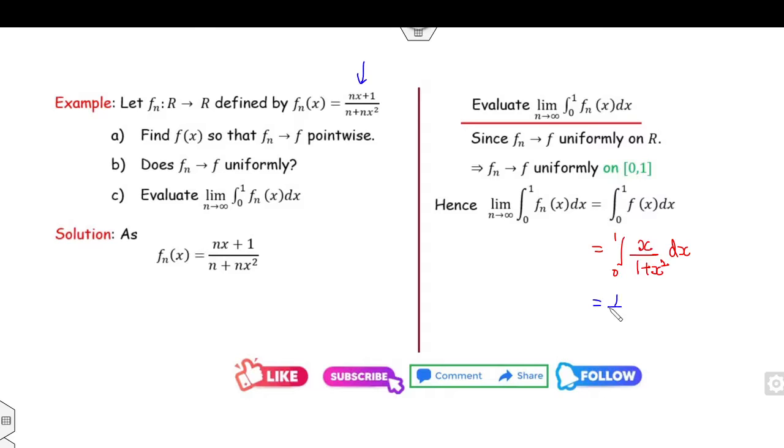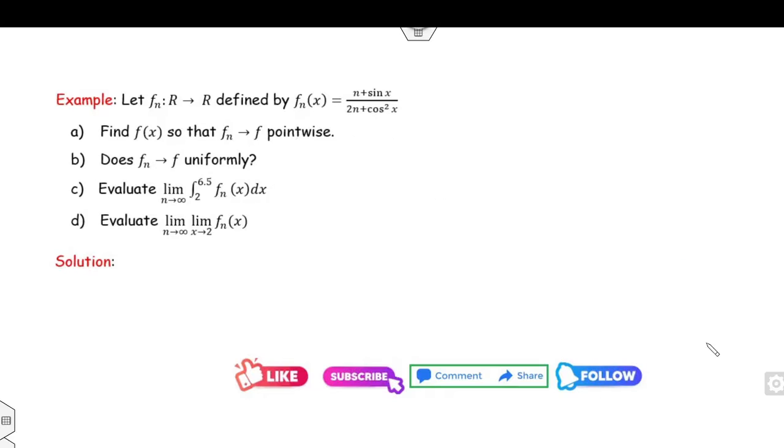So what is the answer of this? Half log of 1 plus x squared, from 0 to 1. If I substitute the values, the answer is half log of 2, which is the answer of this limit. Look at one more example.